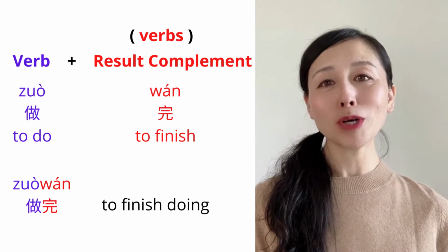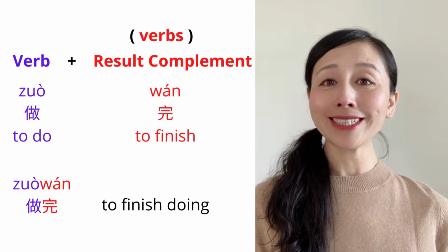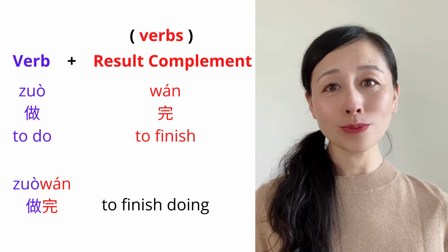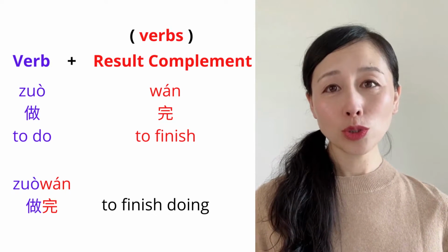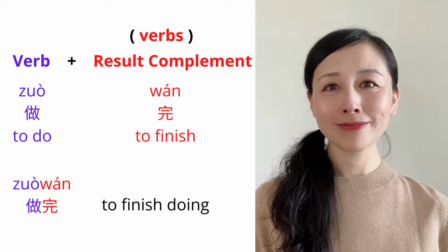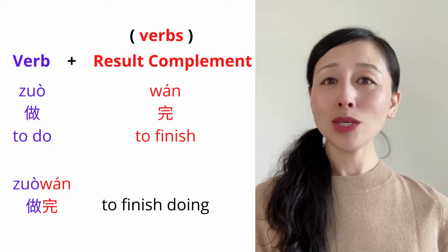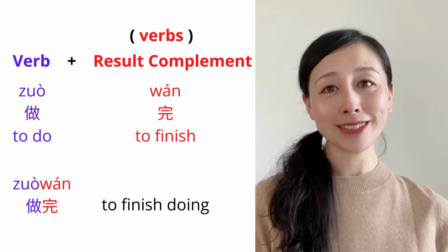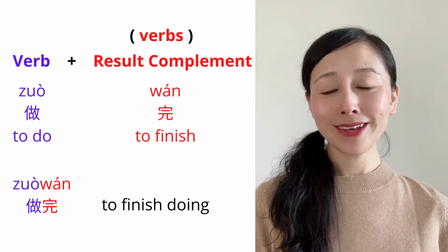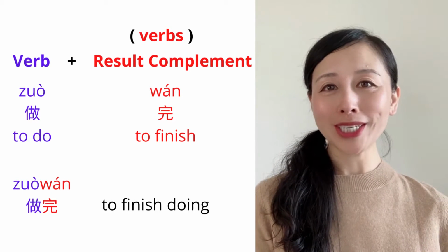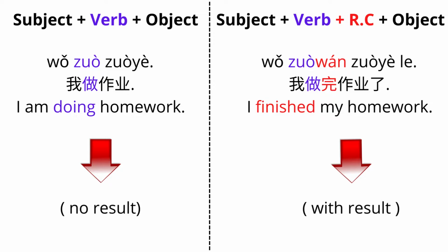Let's look at some commonly used verbs as complement of result. To do, 做, which is a verb. To finish, 完, which is result complement. 做完 means to finish doing. Let's look at two sentences.